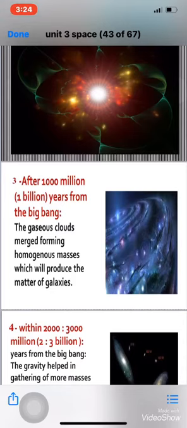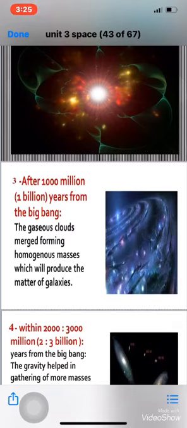Very well. Let's talk again. The explosion happened, okay? The process of expansion started. The gaseous ball components started to expand. Number two, within minutes after the explosion, what happened? The temperature becomes 10 billion degrees. The atomic particles merged together, producing gaseous clouds of hydrogen and helium gases.